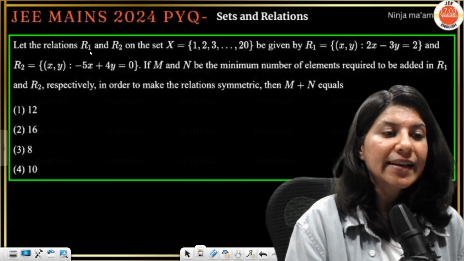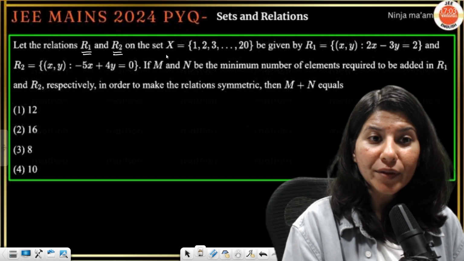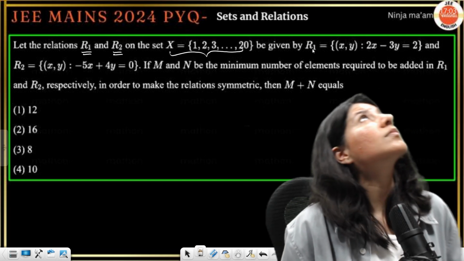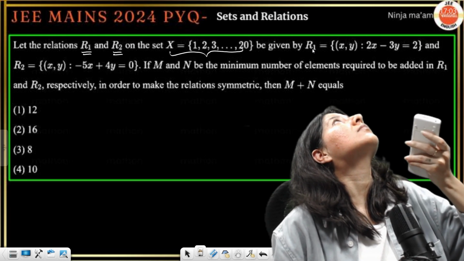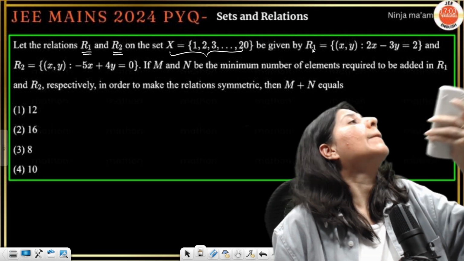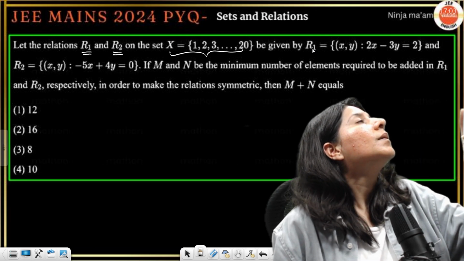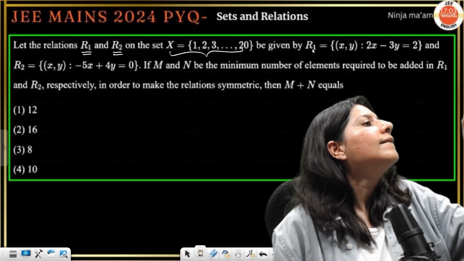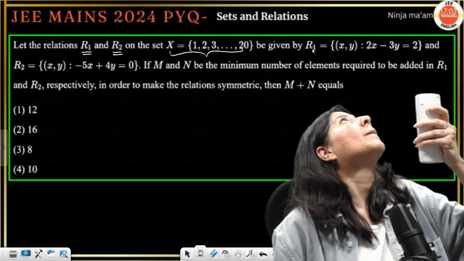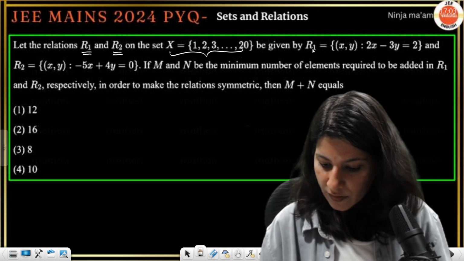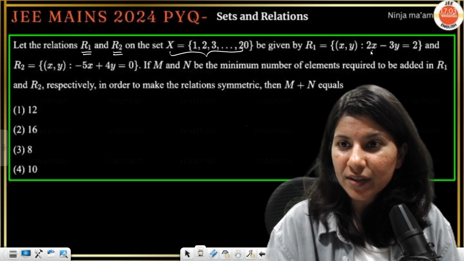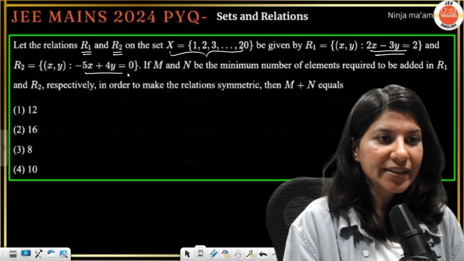Chalo, next question. Let the relations R1 and R2 on the set X be given by R1 is equal to this, and R2 is given by this.